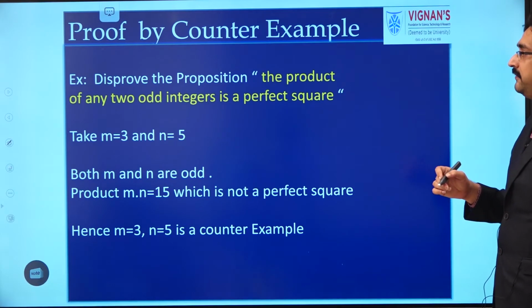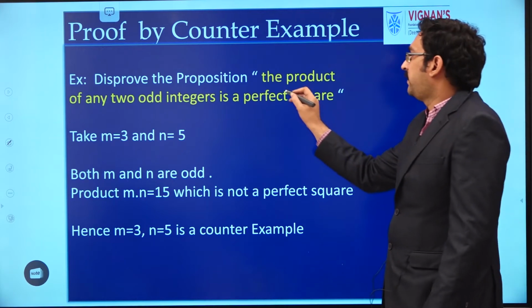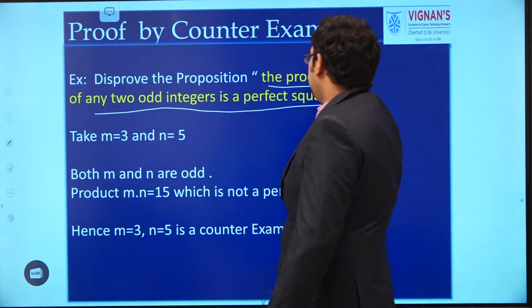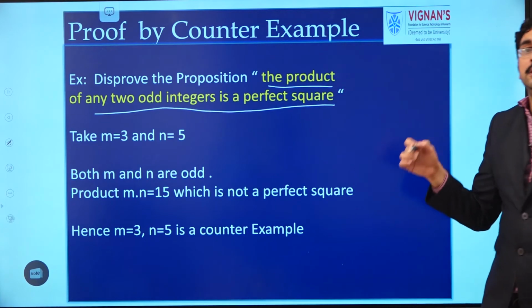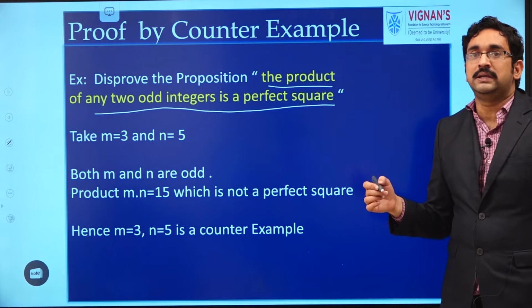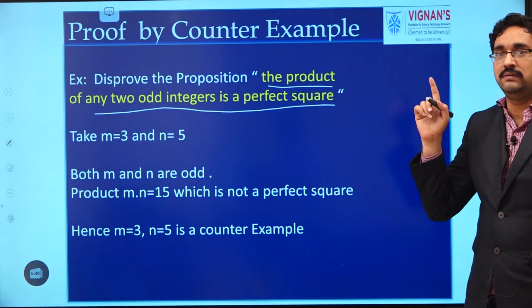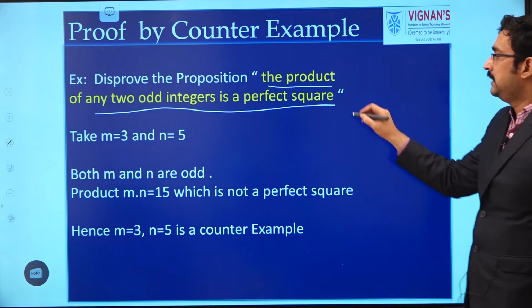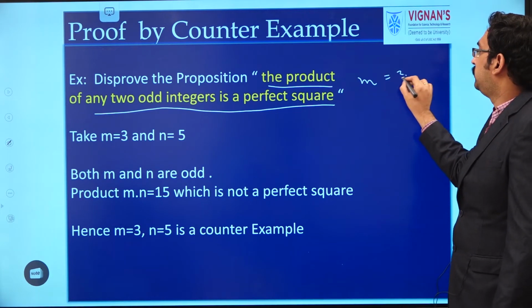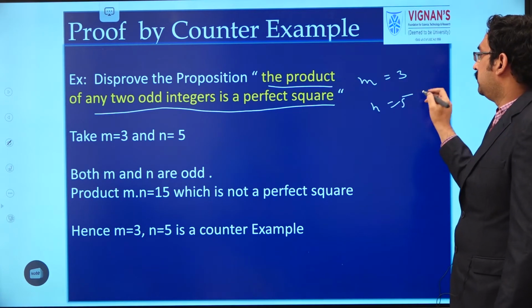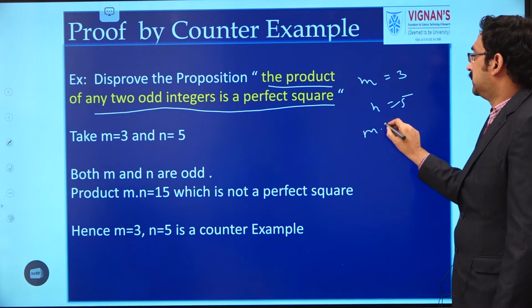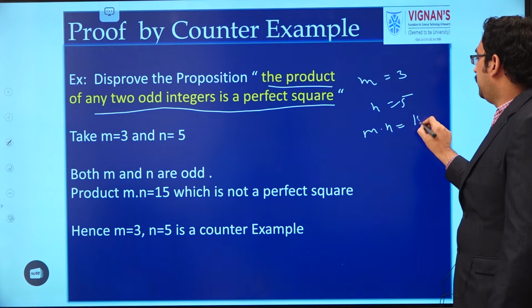See one example. See the first one. Disprove the proposition: the product of any two odd integers is a perfect square. Proof by counterexample means we should take at least two elements for which the condition becomes false. Here we take m equal to 3 and n equal to 5. Both are odd integers. Take the product, m into n equal to 15.